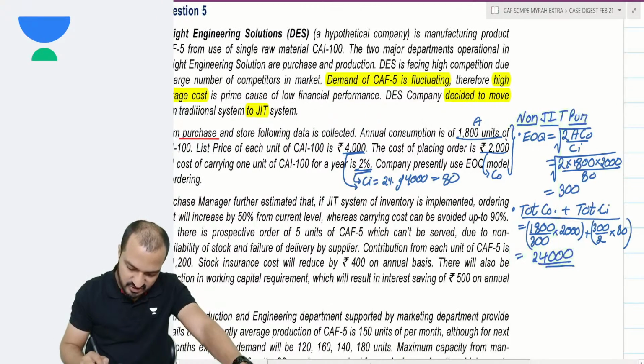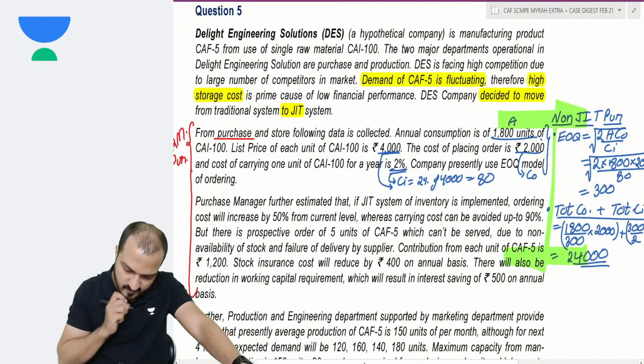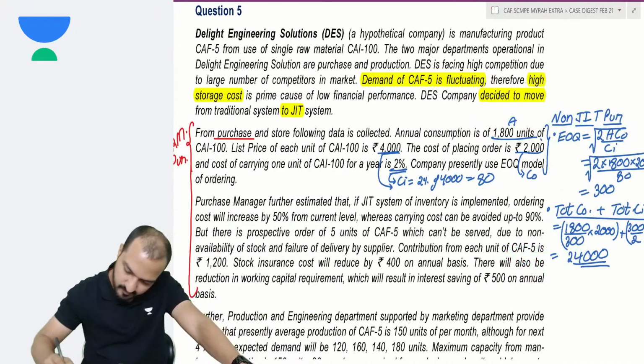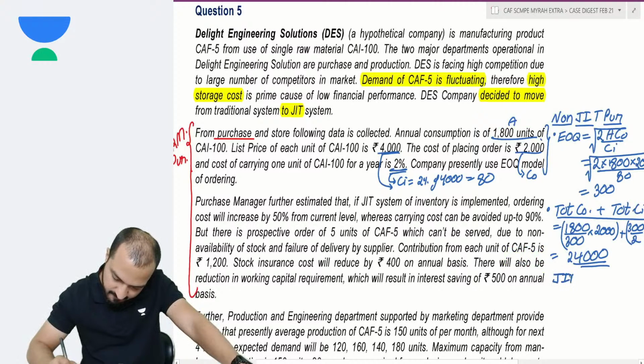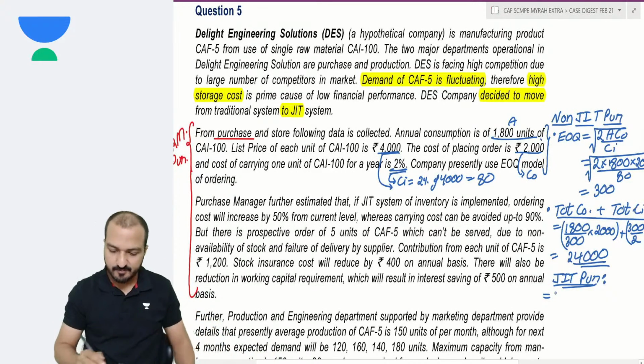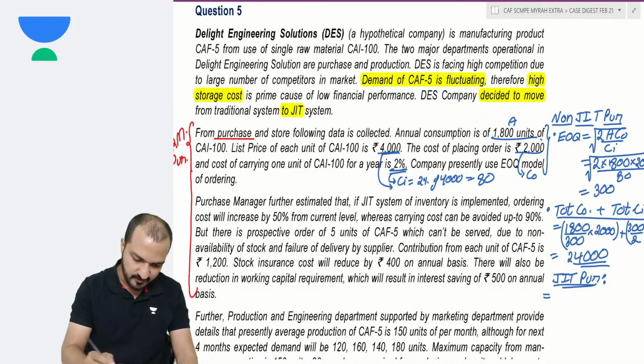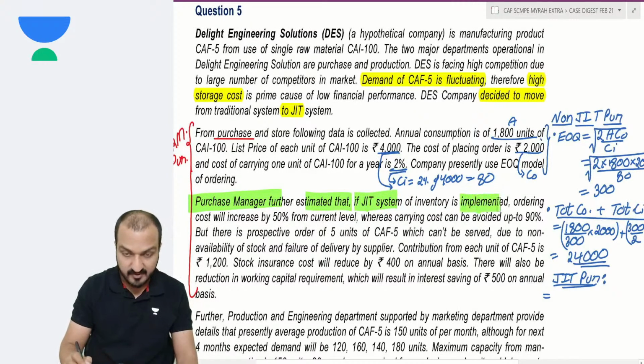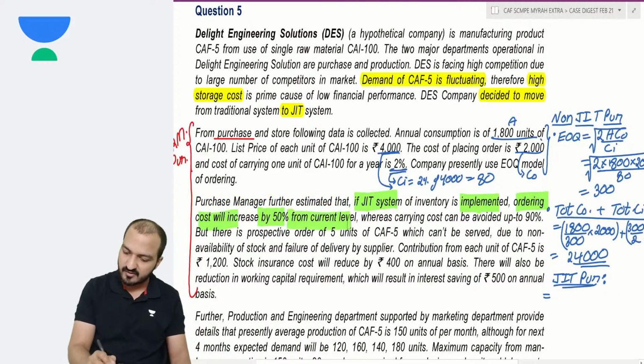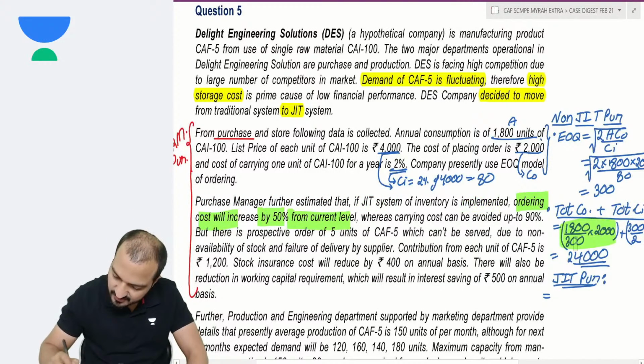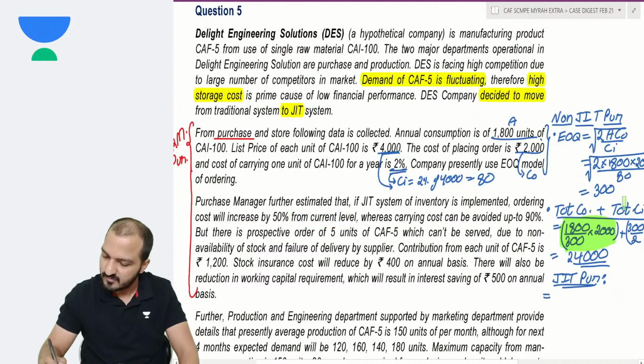Let us see the JIT cost also then. In case of JIT purchasing, what will be the cost? Read further. The purchase manager further estimated that if JIT is implemented, then ordering cost will increase by 50% from the current level. What is the current ordering cost here? This much amount only. 6 into 2000 is 12,000.